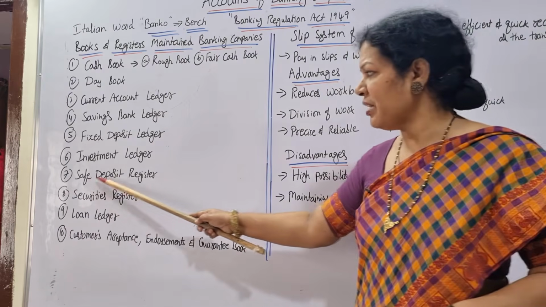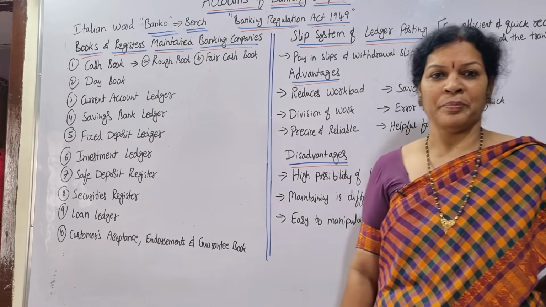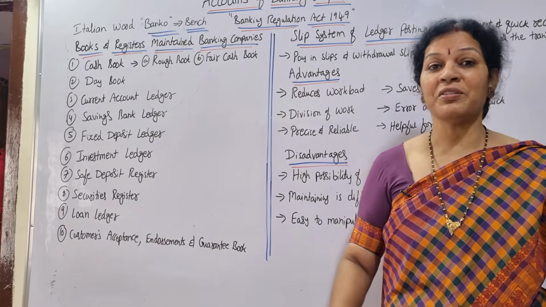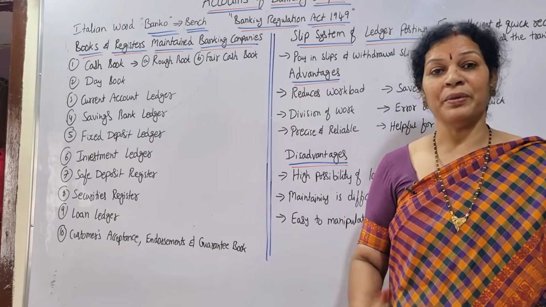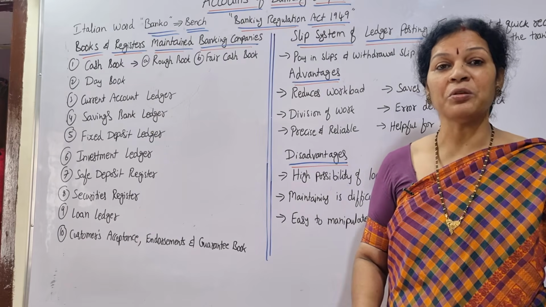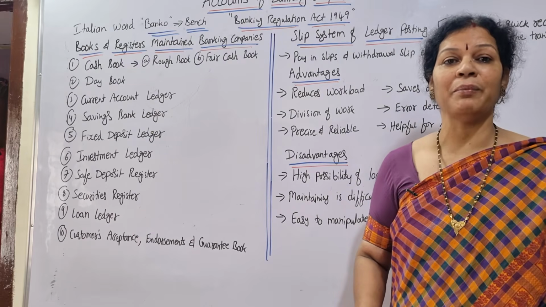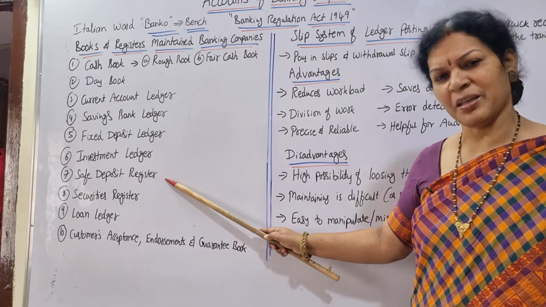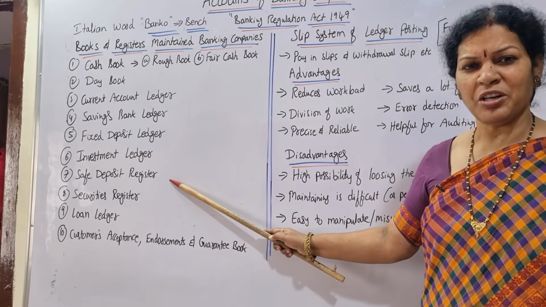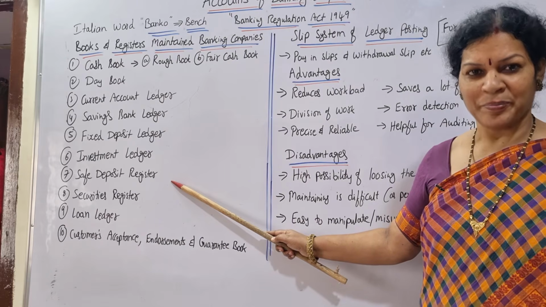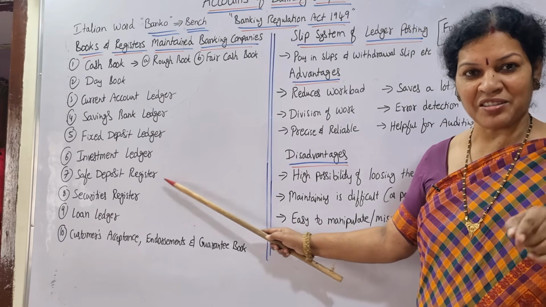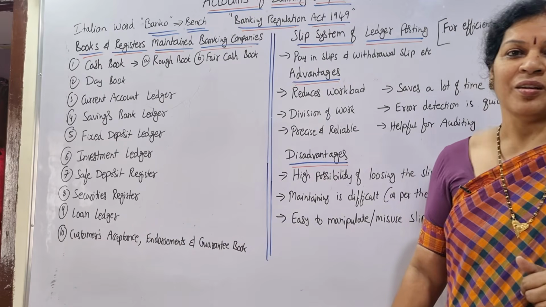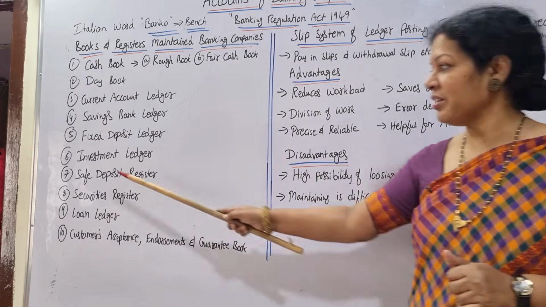And another one is the safe deposit register. Safe deposit register is nothing but the locker. Safe deposits are there. Safely the company is giving some kind of assurance to the customers so that they can keep their belongings safely in the bank. For that purpose, they are maintaining a separate register. Did you observe, whenever you go to the bank, you have to sign in one register, that is the safe deposit register. Then only you are allowed to go to the locker to handle it. That's about the safe deposit register.